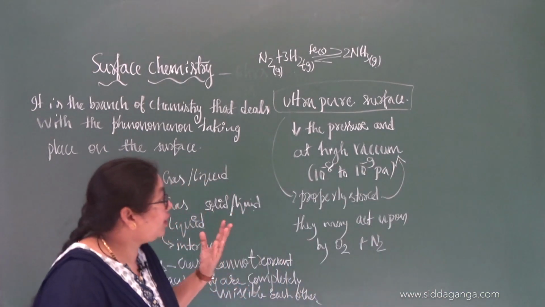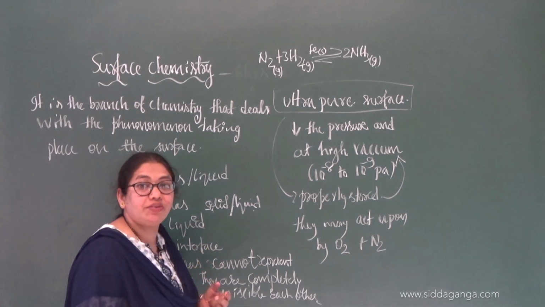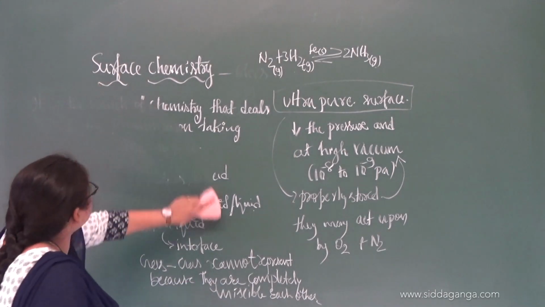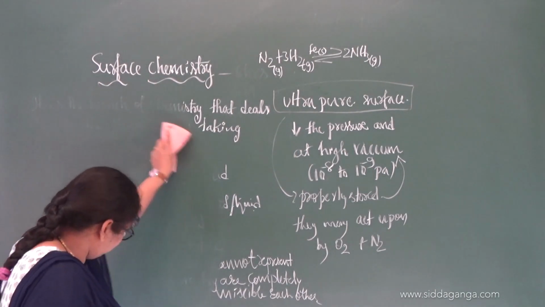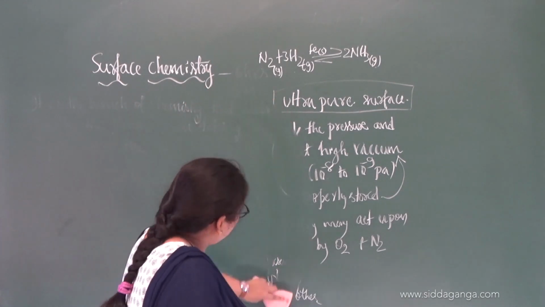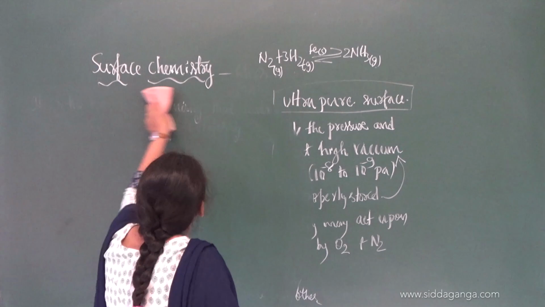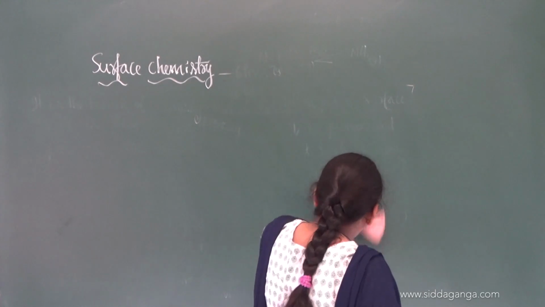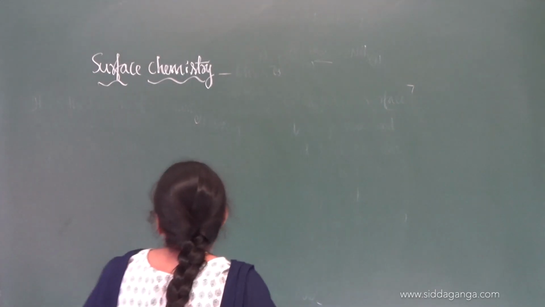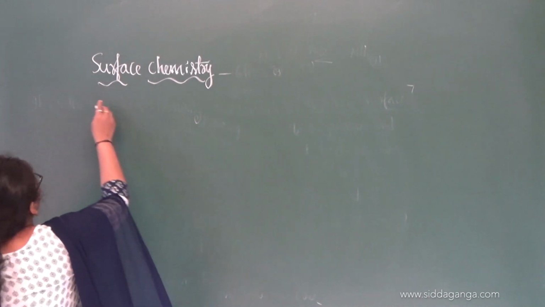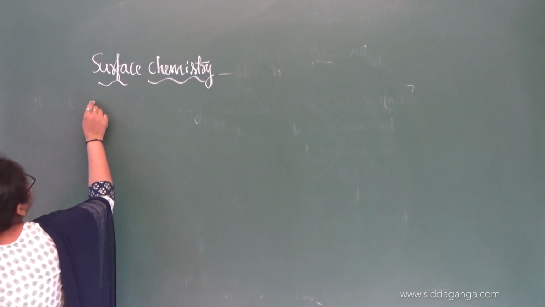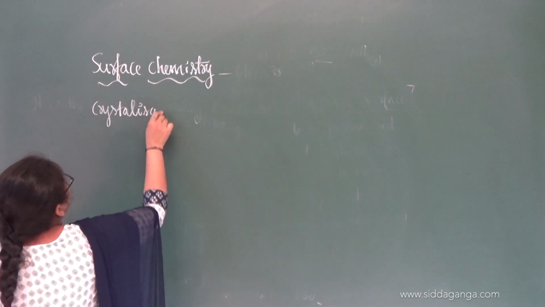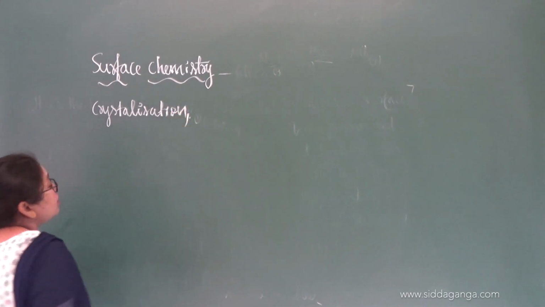So here, what examples can we give for this surface phenomenon? We have so many examples because surface chemistry is very useful in the industrial field as well as in daily life. In our daily life also, we can give many examples of surface phenomena. Let us take up some of these examples. The first one is crystallization.